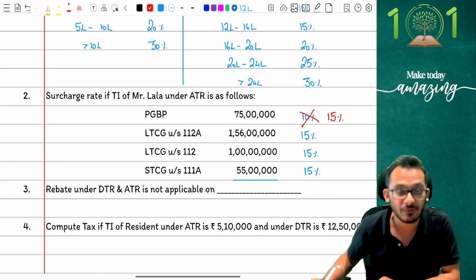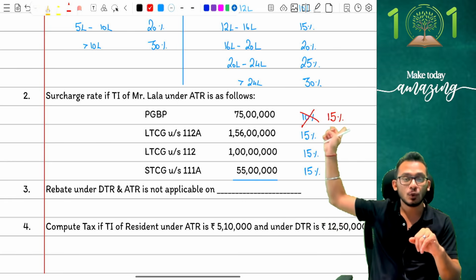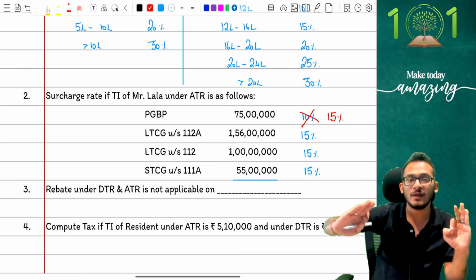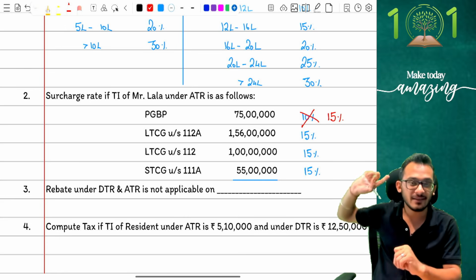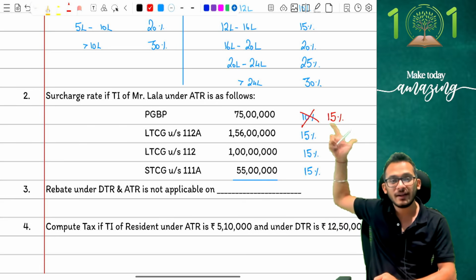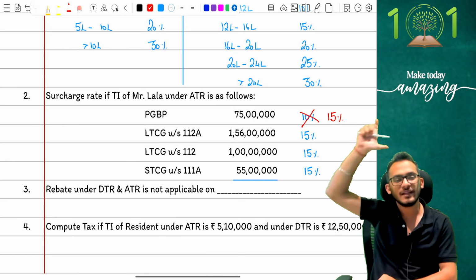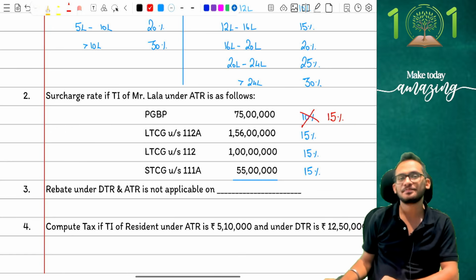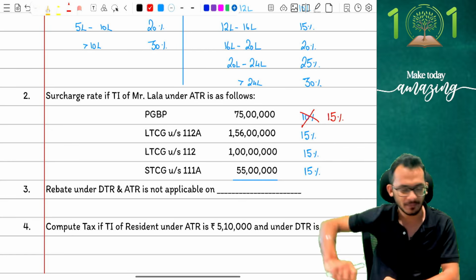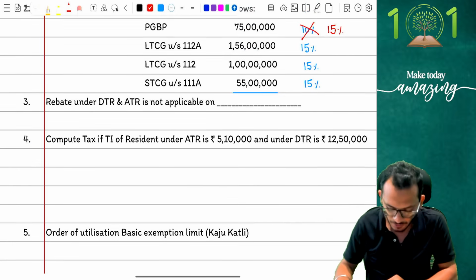You have to give a 15% surcharge. Even if I am at a number less than 50 lakhs, I don't care. Because the moment you cross 2 crores, you are rich, and a rich person only had a problem with 25 and 37. He never had an objection to 15%. Income tax will not let you drip down to 10% and all. Income tax will minimum expect a 15% surcharge. Yes or no? Yes, so be very, very careful on this. This is a tricky adjustment, so be smart about it. Clear? Chalo.